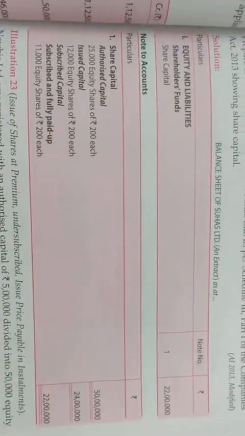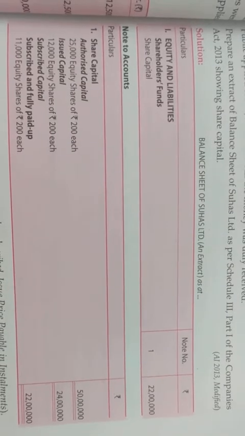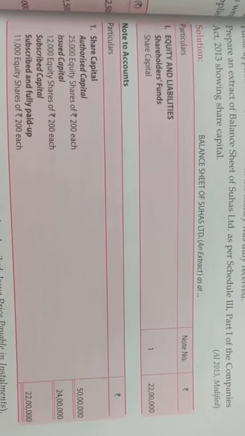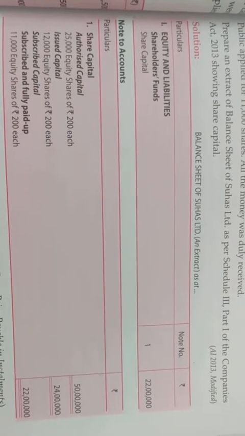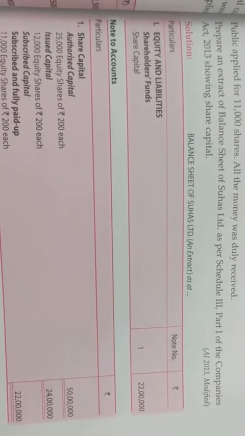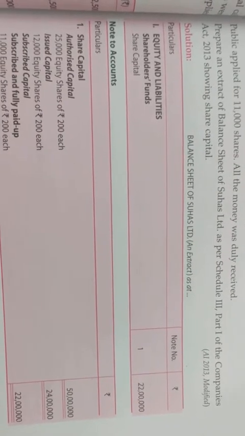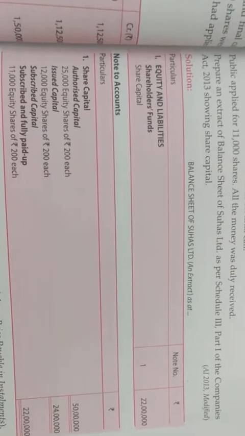So share capital: authorized capital is 50 lakh. Out of that, issued capital is 12,000 shares of 200, which is 24 lakh. But subscribed capital, subscribed and fully paid up, is 11,000 equity shares of 200, which is 22 lakh. In this way your balance sheet will be prepared. Though it is an incomplete balance sheet and notes to accounts, you can proceed for reserves and surplus.